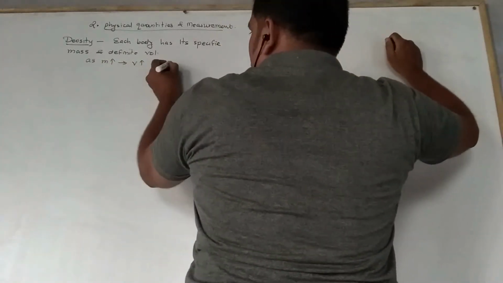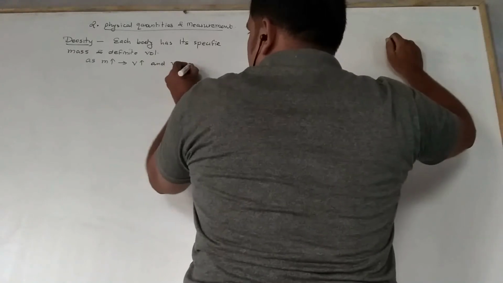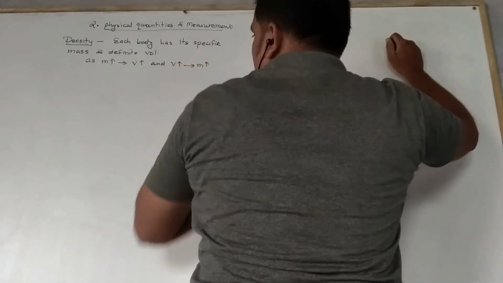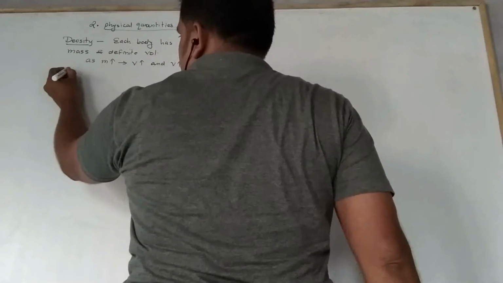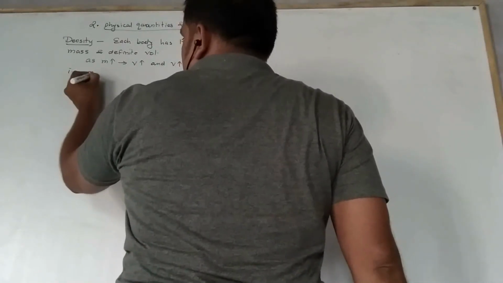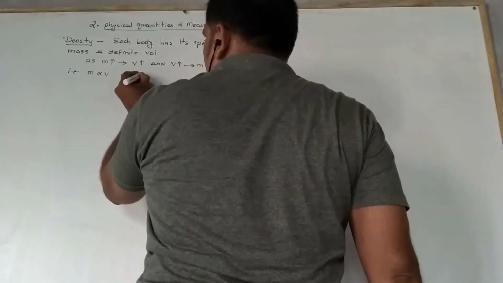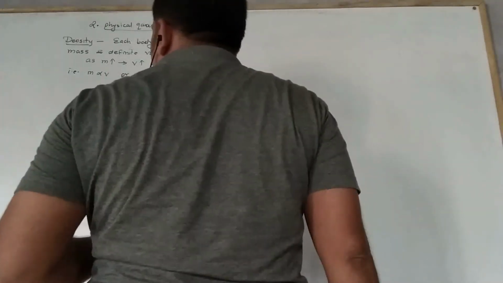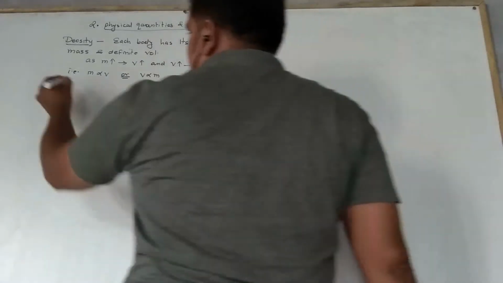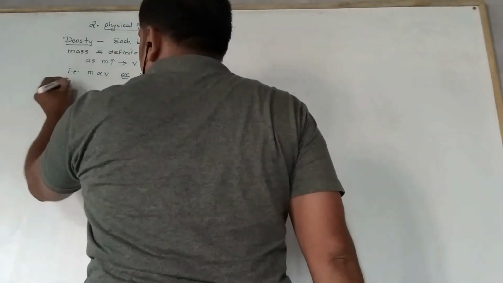And as the volume of the body increases, we find the mass of the body increases. That is, mass is directly proportional to volume, or I can say volume is directly proportional to mass. Okay, now let's see a note.